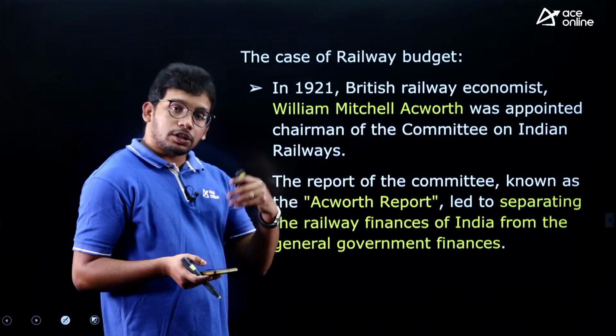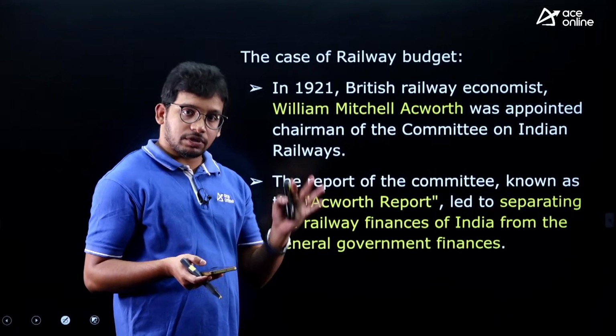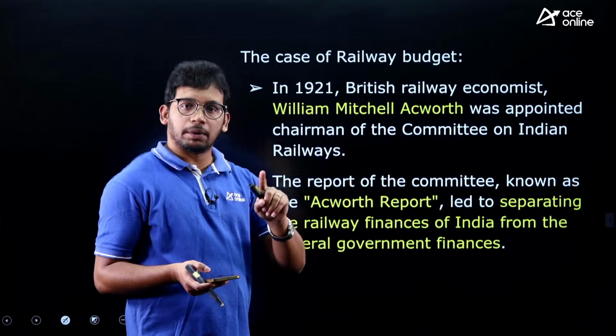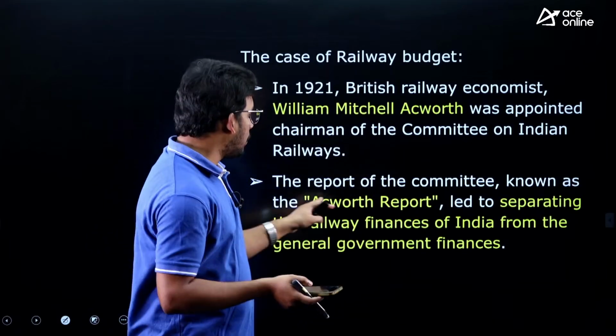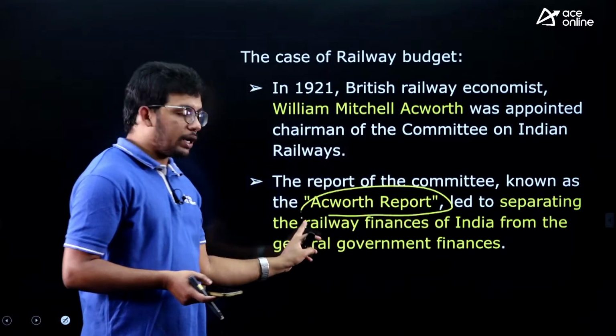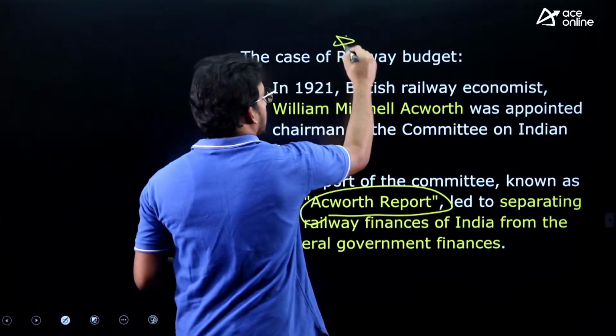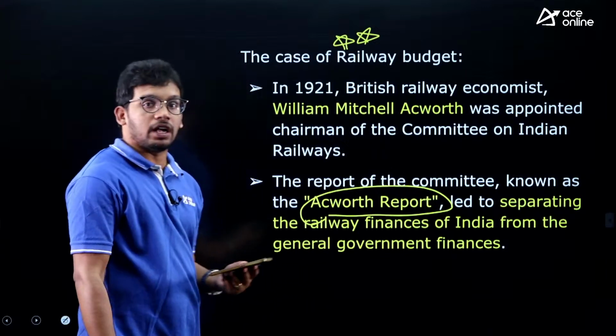Next, we had a single budget until 1924. The railway budget was not separated, but the British government appointed the Ackworth committee on railways. This is very important as you are writing the railway examination; this will be asked in the exam.